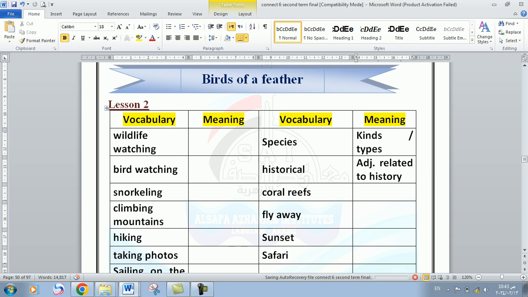Okay, the next word I have is the word coral reefs. Coral reefs is what you can see when you go snorkeling in the Red Sea, for example, and in many seas also, but we have here in Egypt the Red Sea that is full of coral reefs.